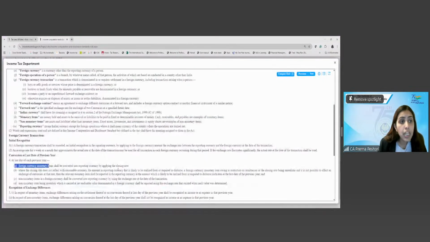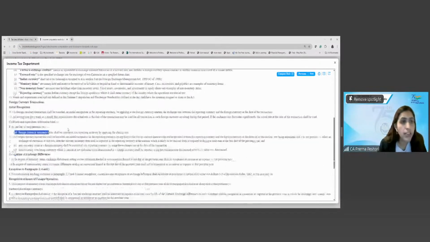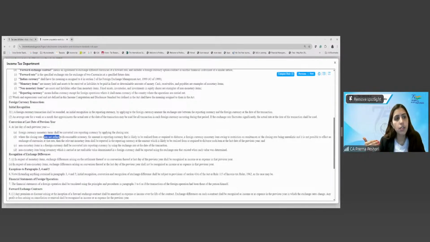Next, for the non-monetary item, okay, before that it says where the closing rate is not reflecting reasonable accuracy, then the amount is to be converted based on the amount likely to be realized or likely to be received. Because some countries have, let's say, restrictions due to war, it is not possible to find out exactly the closing rate. So in that particular case, the amount which is likely to be realized.